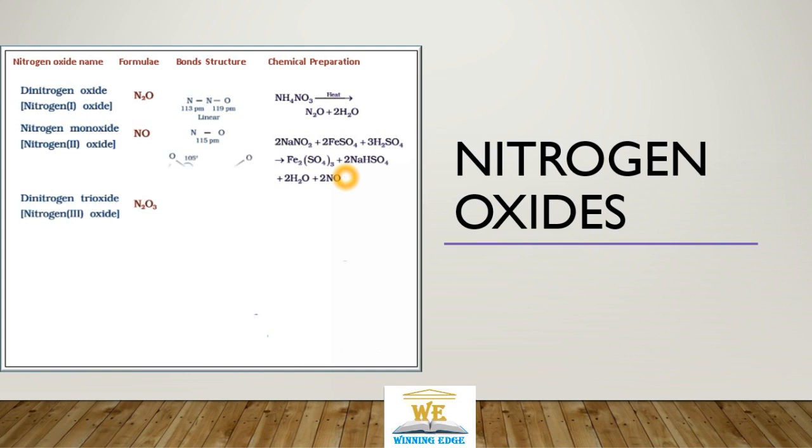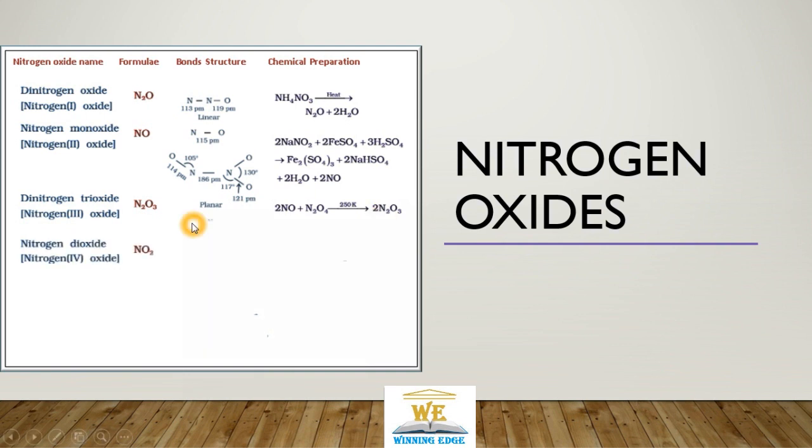Dinitrogen trioxide has a structure of N-N, where one nitrogen atom is bound to two oxygen atoms and the other to a single oxygen atom only. It is produced by the reaction of nitric oxide with N2O4 or NO2. When we react the N2O4 with nitric oxide, we get dinitrogen trioxide. Nitrogen dioxide is produced through decomposition of lead nitrate at high temperatures.